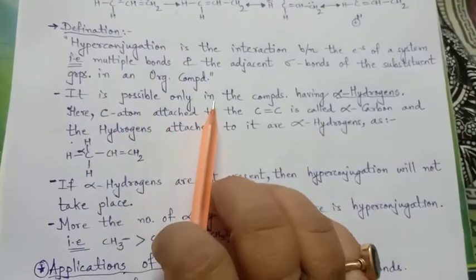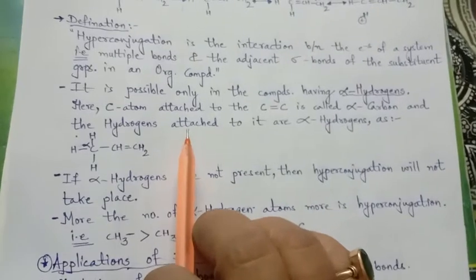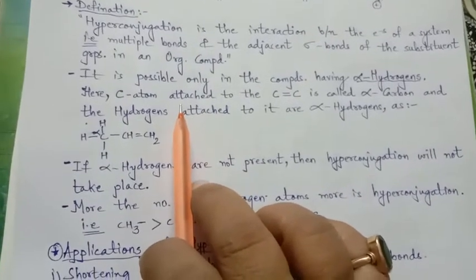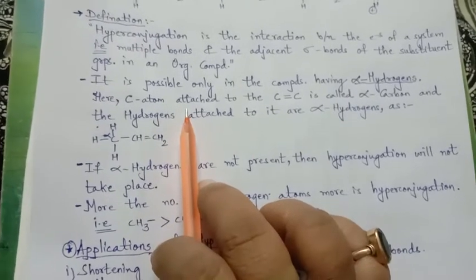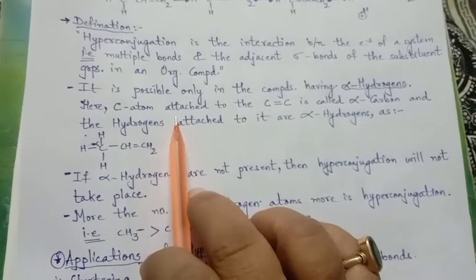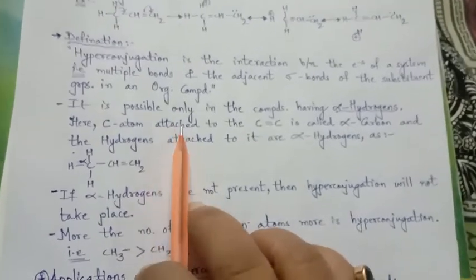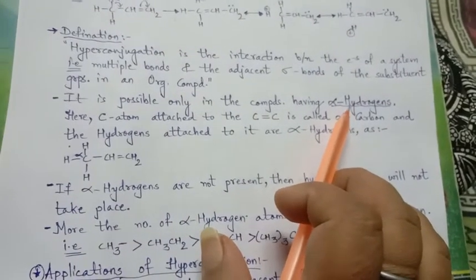Hyperconjugation is possible only in compounds having alpha hydrogen. In the last video we have seen alpha, beta and gamma carbon, that is alpha elimination, beta elimination, gamma elimination, which are types of elimination reactions. Here it is about alpha hydrogen.